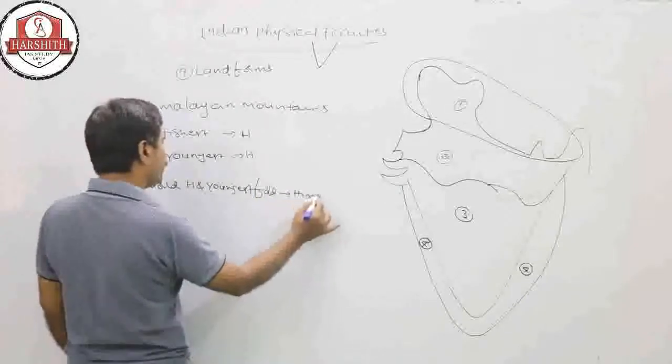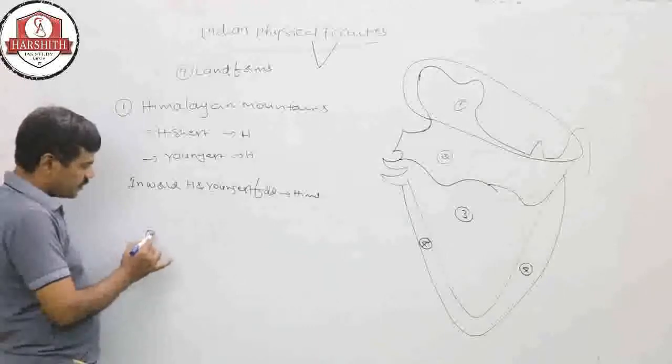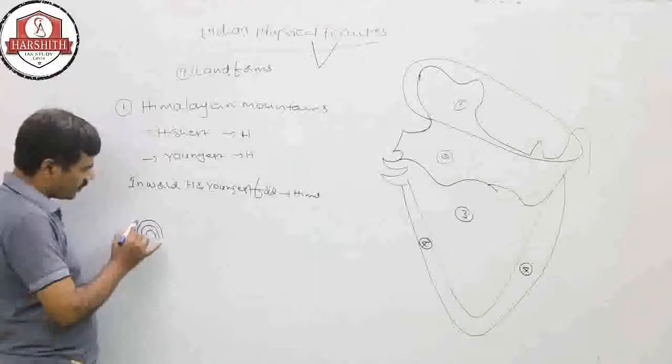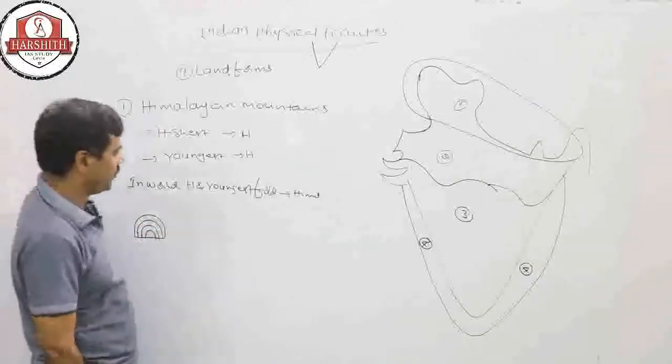Fold means the internal structure of the Himalayas is in the shape of folds. That is why these are called fold mountains.